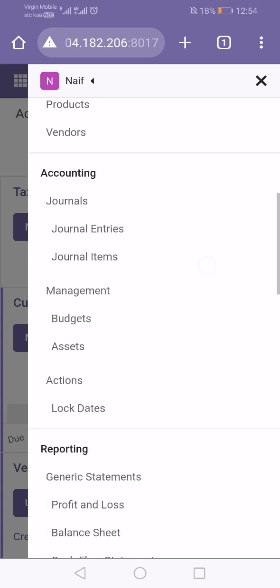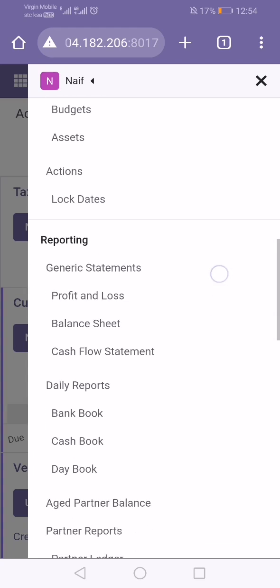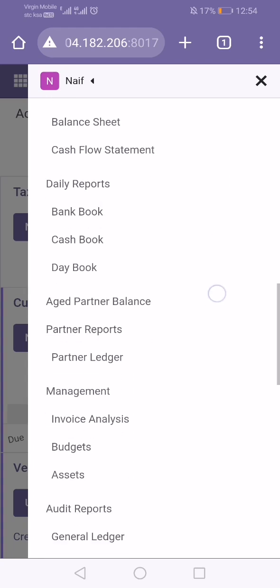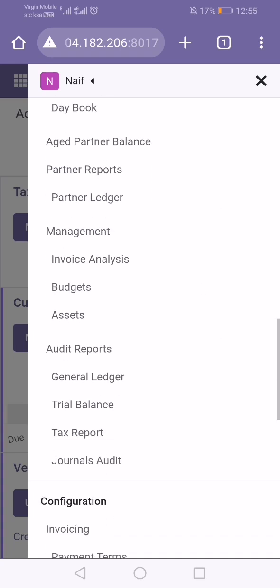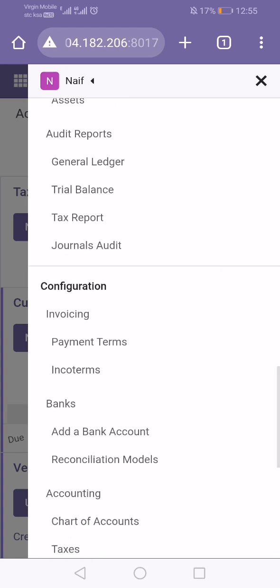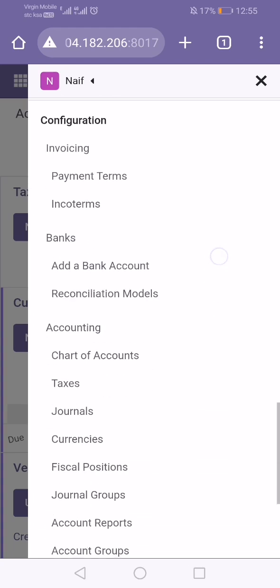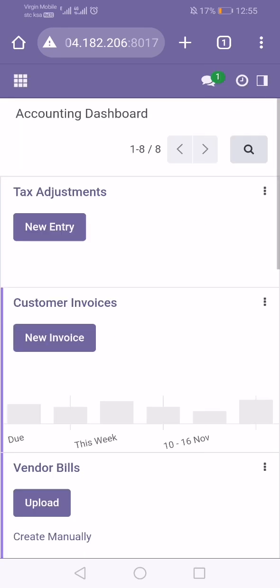For accounting you have journal entries and many things, all the necessary information. For example, partner ledger, general ledger, trial balance, journal audit, everything you can get. Also you can get a tax report, everything. So it is a complete ERP system, so you will get everything that you need.